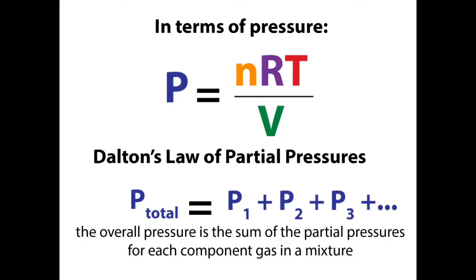In terms of the gas equation which I taught you previously, which says that PV equals nRT, we know that P represents the pressure, V the volume, n the number of moles, R the gas constant, and T the temperature at which the gas is taken. And the partial pressure means the pressure of component gases.